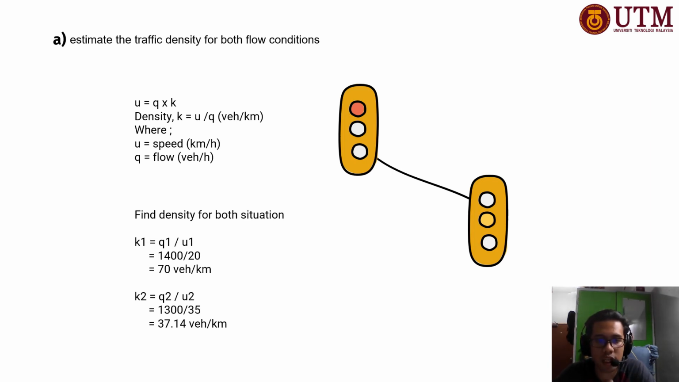Use the formula K1 equals Q1 over U1, which is 70 vehicles per kilometer. And for situation 2, using the same method as the previous situation, we will get the answer, which is 37.14 vehicles per kilometer. All right, so let's move on to the next page for question B.